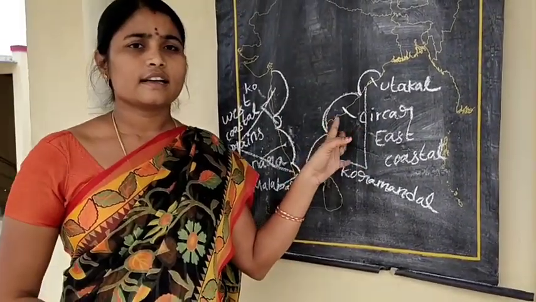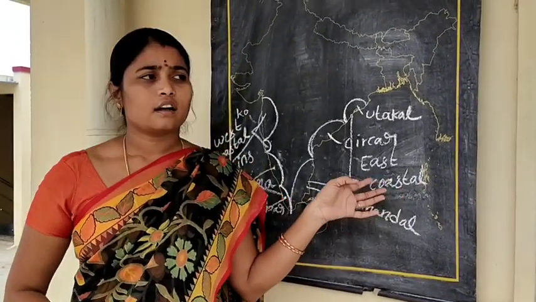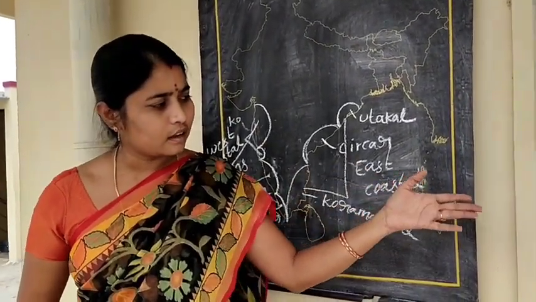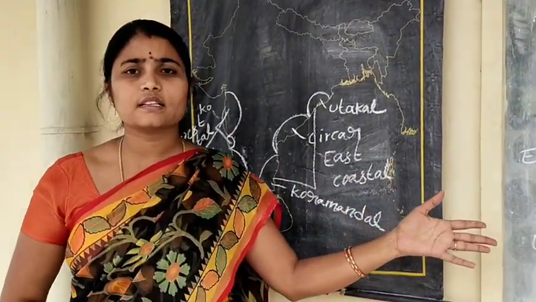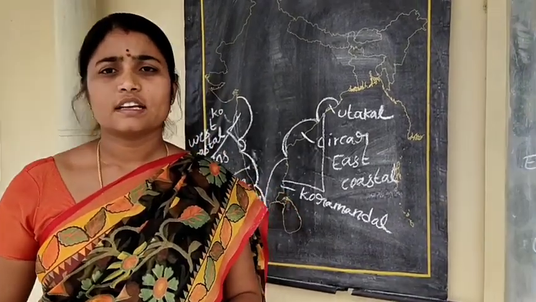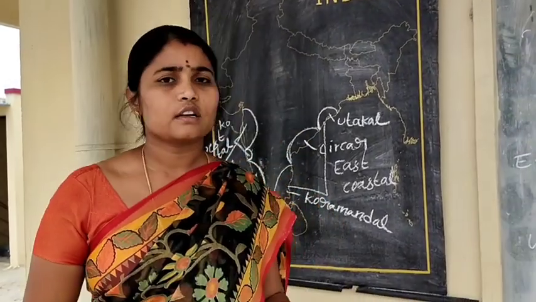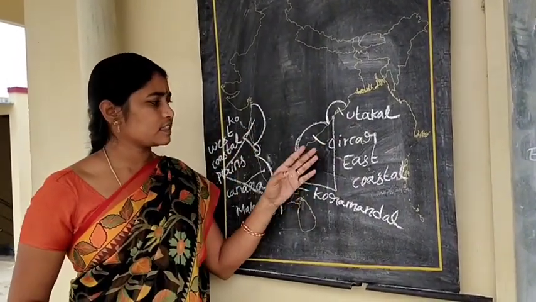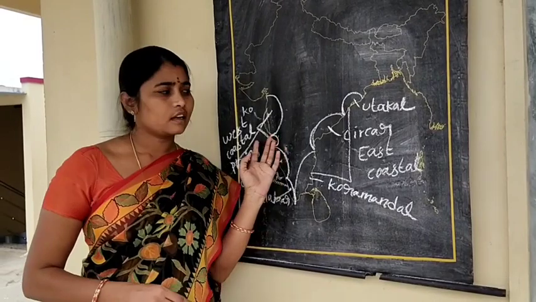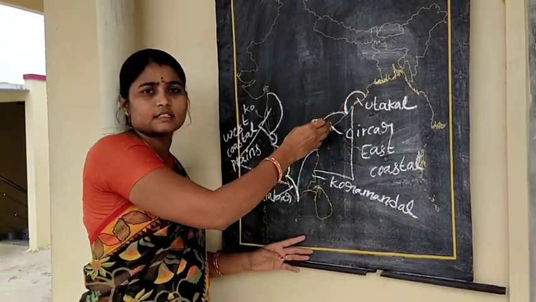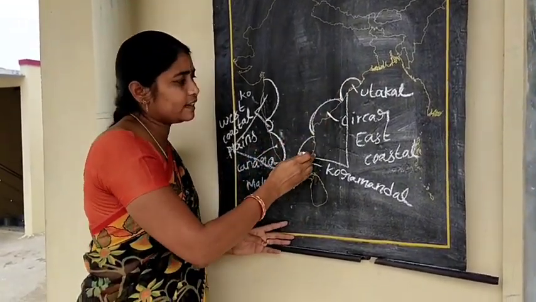So in the examination we get a question from coastal plains. What is the difference between East Coastal Plains and West Coastal Plains? Differences and similarities. East Coastal Plain is comparatively wider.